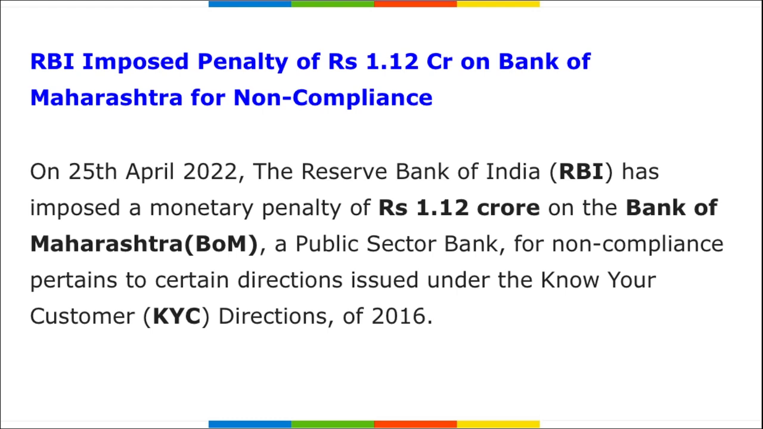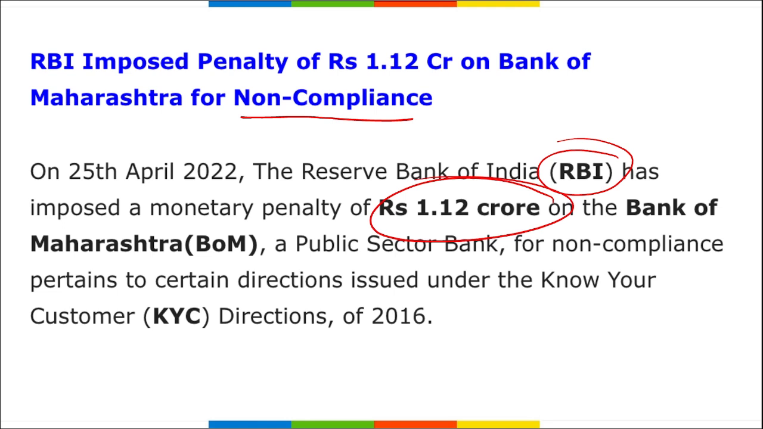Next we will be talking about RBI. RBI has recently imposed a penalty of 1.12 crore rupees on a bank. What is the name of the bank? It is Bank of Maharashtra. For non-compliance, RBI has imposed a penalty of 1.12 crore rupees.